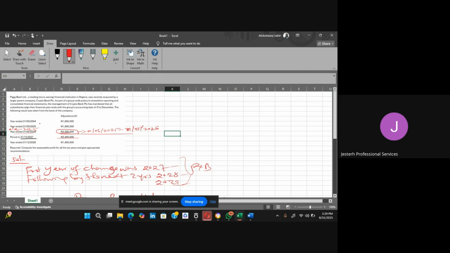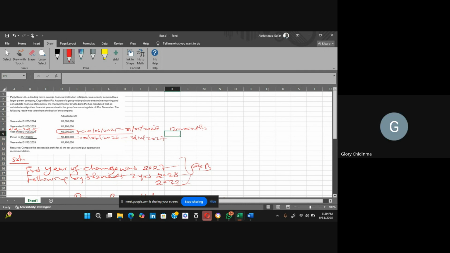So if you are now to look at this, in 2026 accounting year end, the profits ended on the 31st of May. So automatically it means the new year that begins here will commence from when? 1 6 2026. And when this period ended here? 31 12 2027. So how many months do we have here? This is 12 months, right? So how many months do we have here in this one?